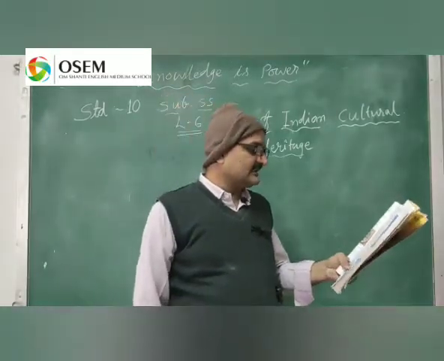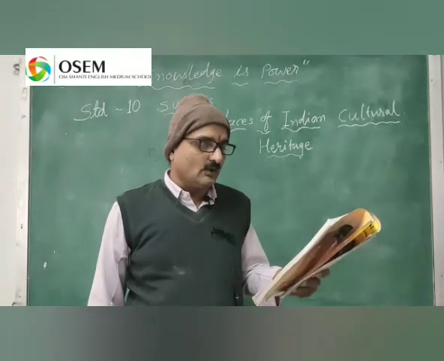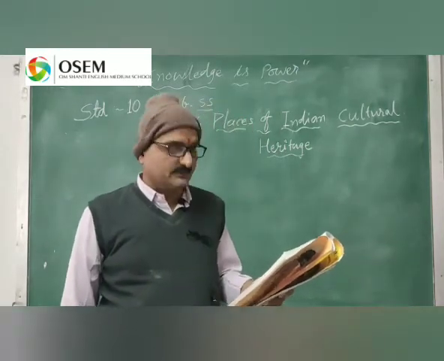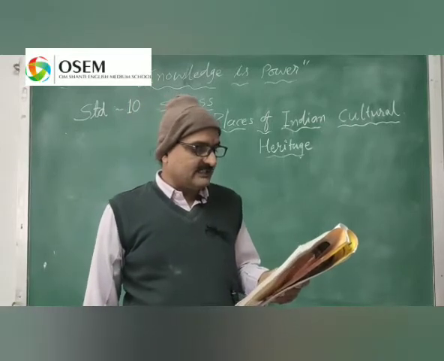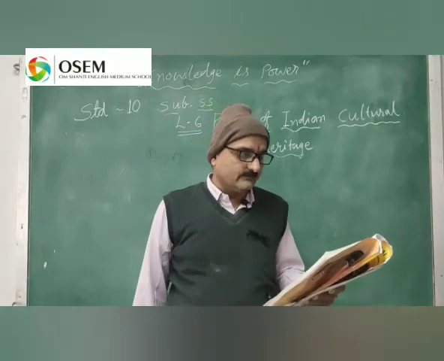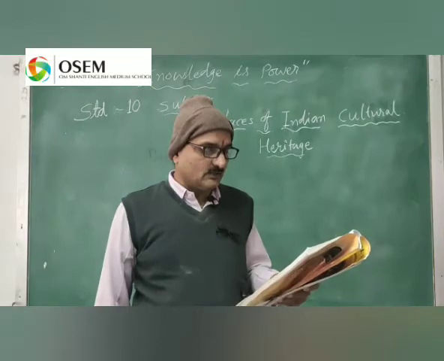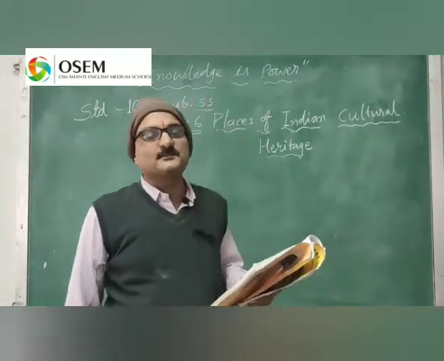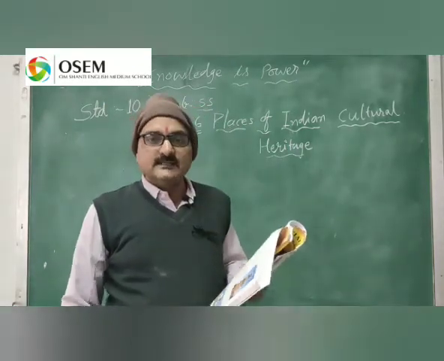Now, Hampi. This town is situated on the west bank of the river Tungabhadra, in the Bellary district of Karnataka. Hampi is the town located in the Bellary district in Karnataka. Hampi was the capital city of the Vijayanagar kingdom. Vijayanagar kingdom was a very rich, prosperous and strong kingdom of South India.